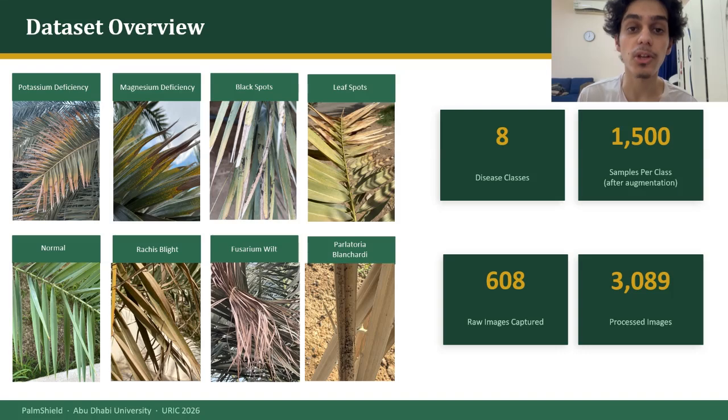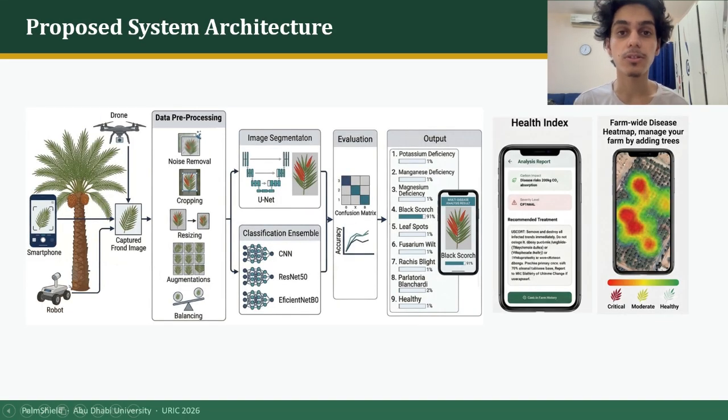To do this, we trained an AI network with a dataset of over 3,000 images that consist of 8 disease classes, 600 raw images that were taken in real date palm farms in Oman. So how does our solution work? A farmer takes a picture of a date palm tree with his phone, and our solution computes an identification of the disease for him. And with that, he can get a recommendation on what to do next, as well as see other insights like how his overall farm is doing.